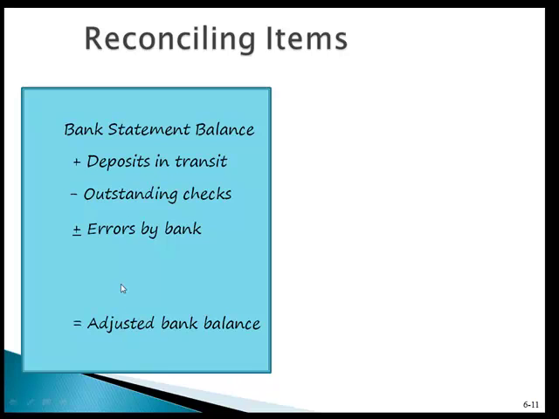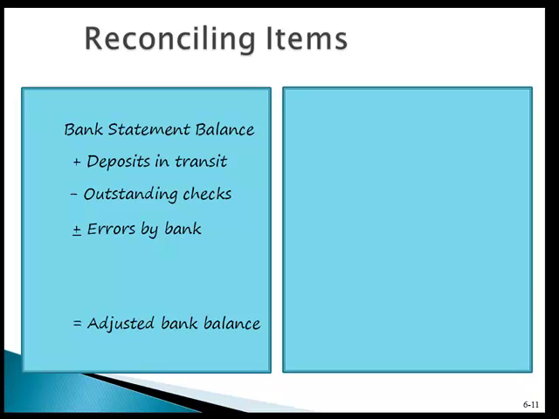This is the left side. Again, really great flashcard opportunity. On the right side, you're going to do the company book balance. This is your general ledger balance. You're going to add in collections by the bank. What a collection by the bank would be for is if you had a note receivable out for a customer or someone else, an employee, whatever it would be. One good internal control would be to have the person write the checks directly to the bank.